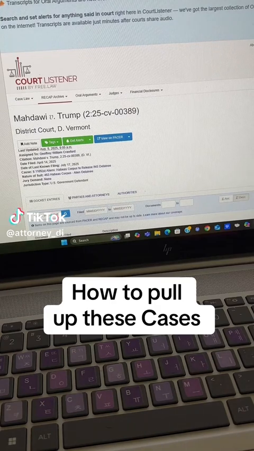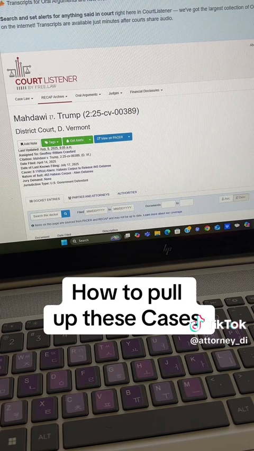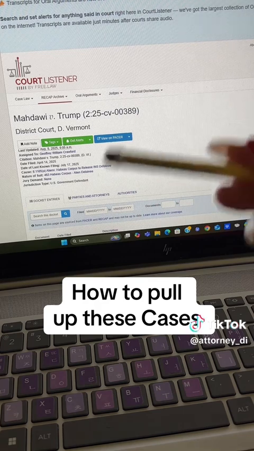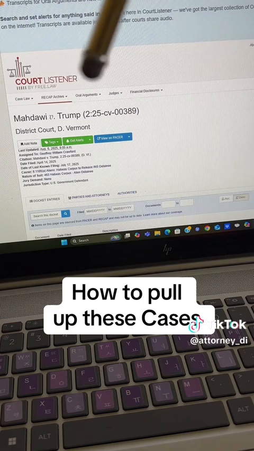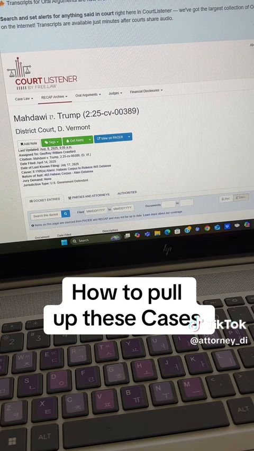I have had multiple requests that I show people how I get my court documents that I go through. So I thought, well, with this one, Mr. Madawi, let's go ahead and share that information. All of this is public information. This website up here is doing amazing work getting all of these documents available for us.